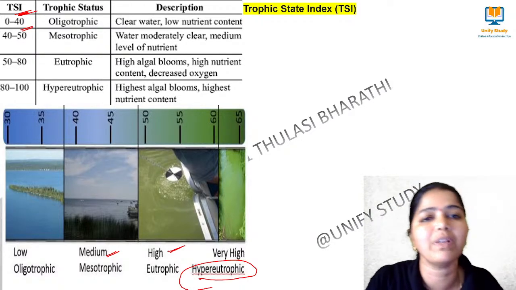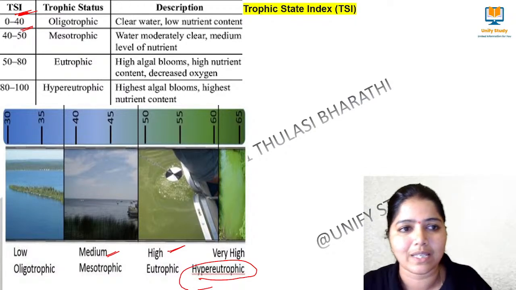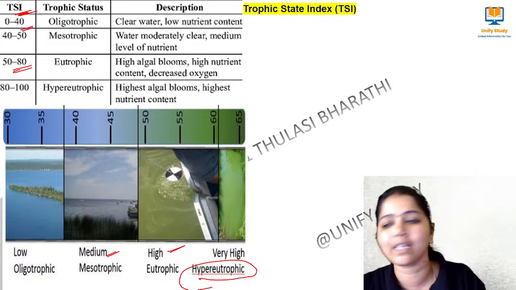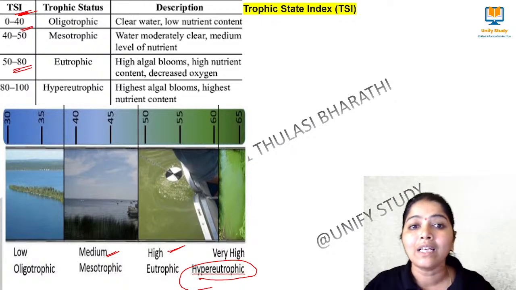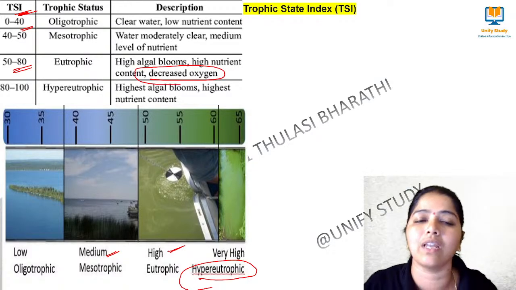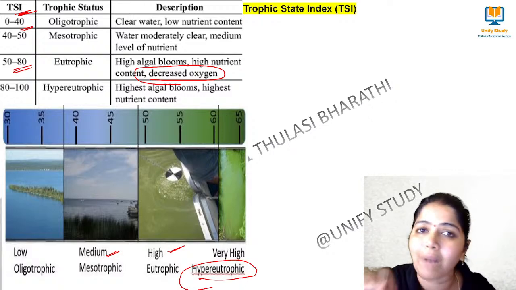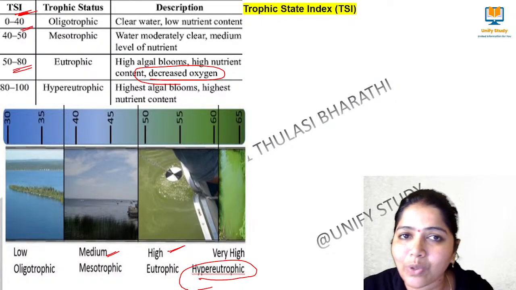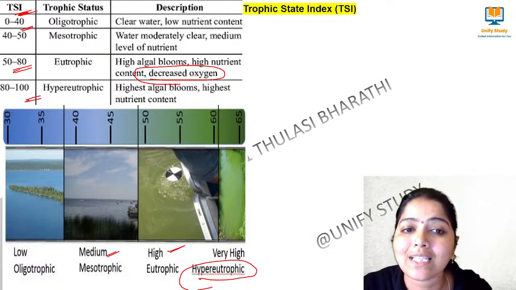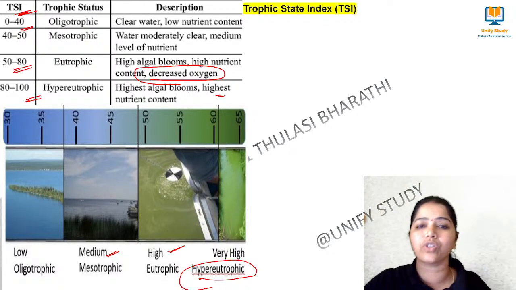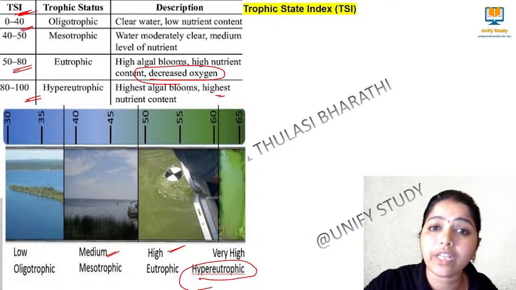And 40 to 50 is mesotrophic, where it is moderately clear and a medium level of nutrients is present. When the TSI is between 50 to 80, then we say it is eutrophic, right? So a high amount of algal blooms will be there. Here a very important one is the decrease in oxygen level. So the oxygen level in that water body is low, so that the aquatic life will not be able to survive there. And 80 to 100 we call hypereutrophic, which has the highest algal blooms with the highest nutrient content. So this is about the trophic state index.